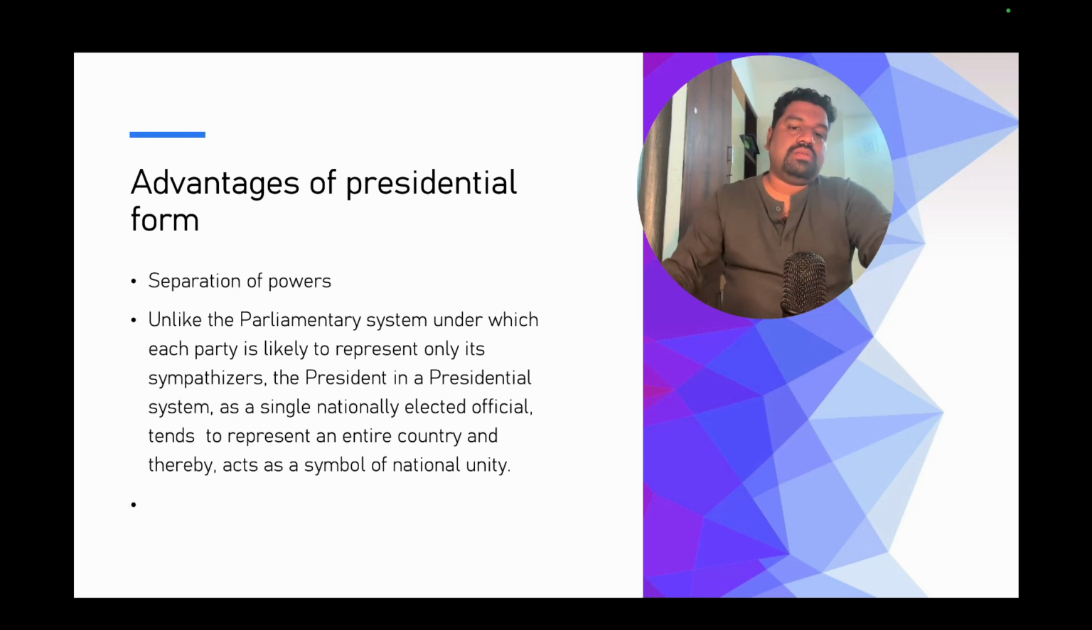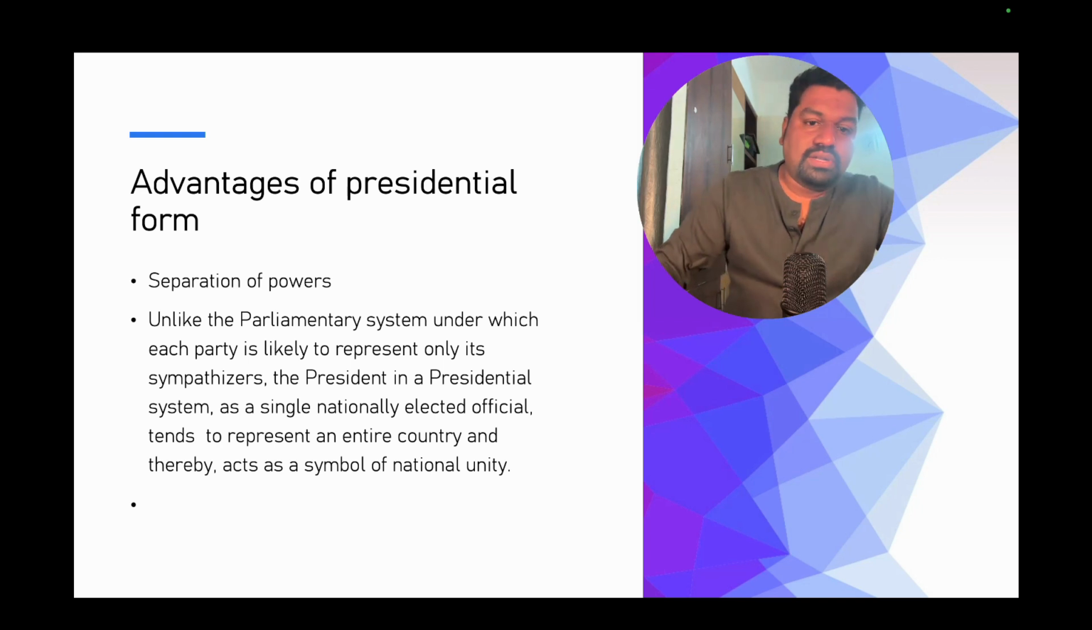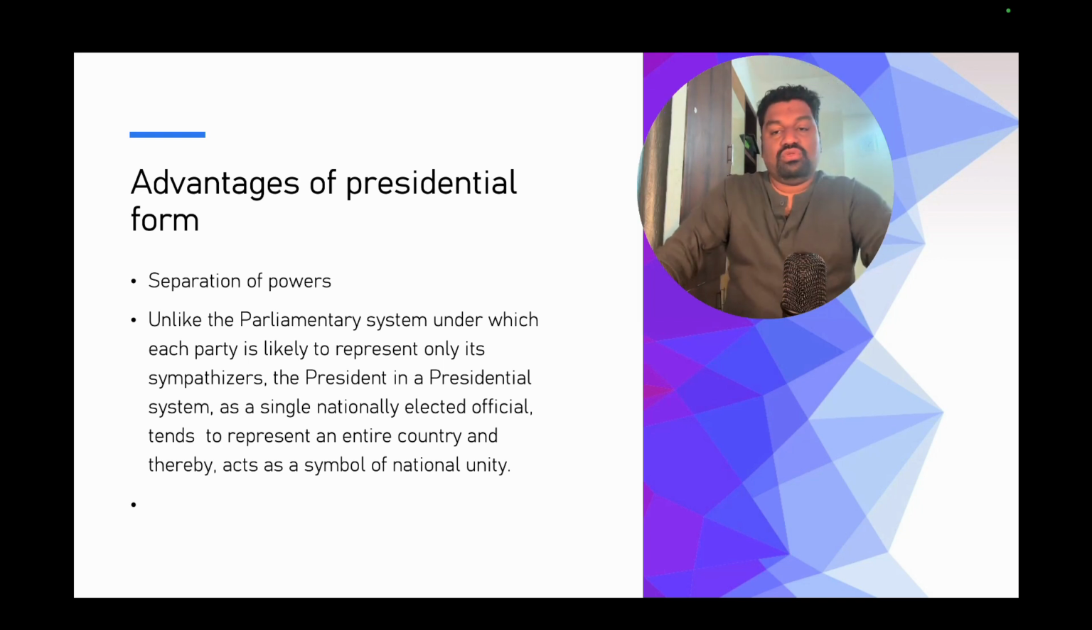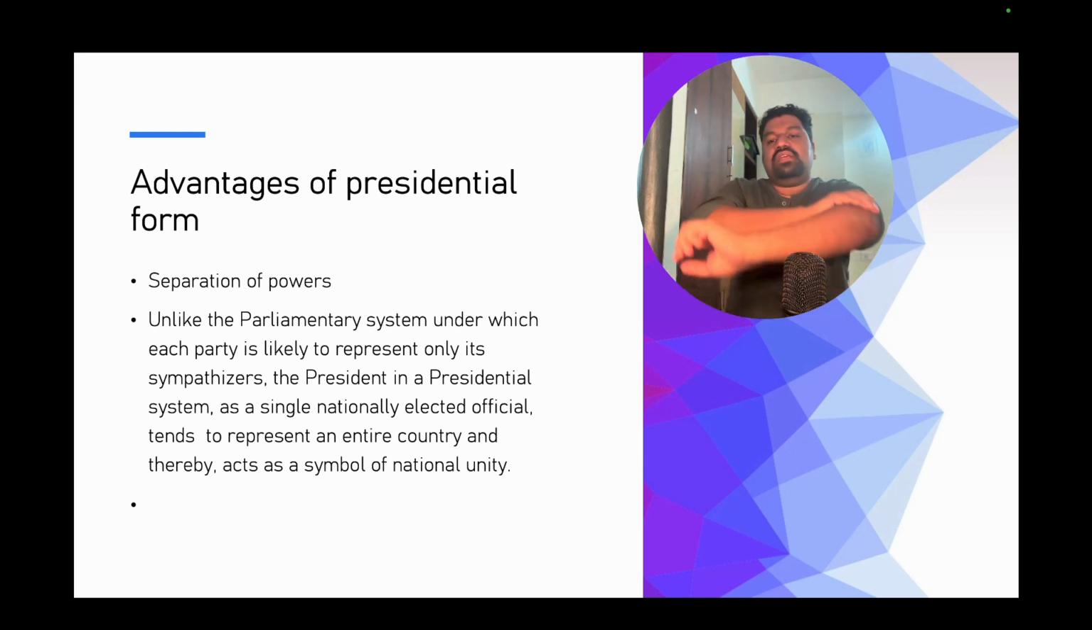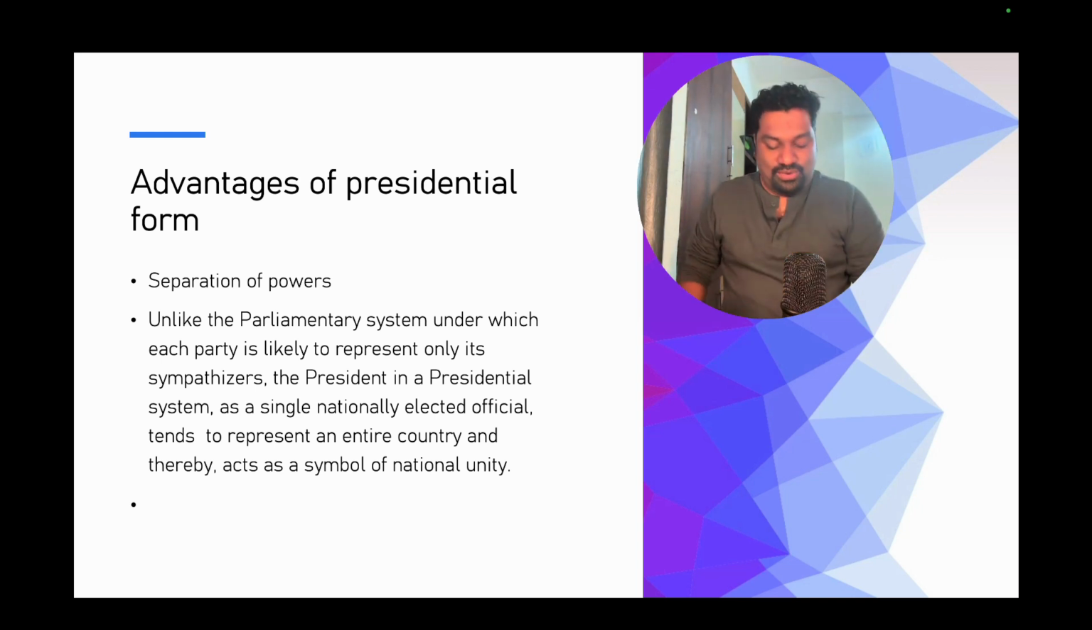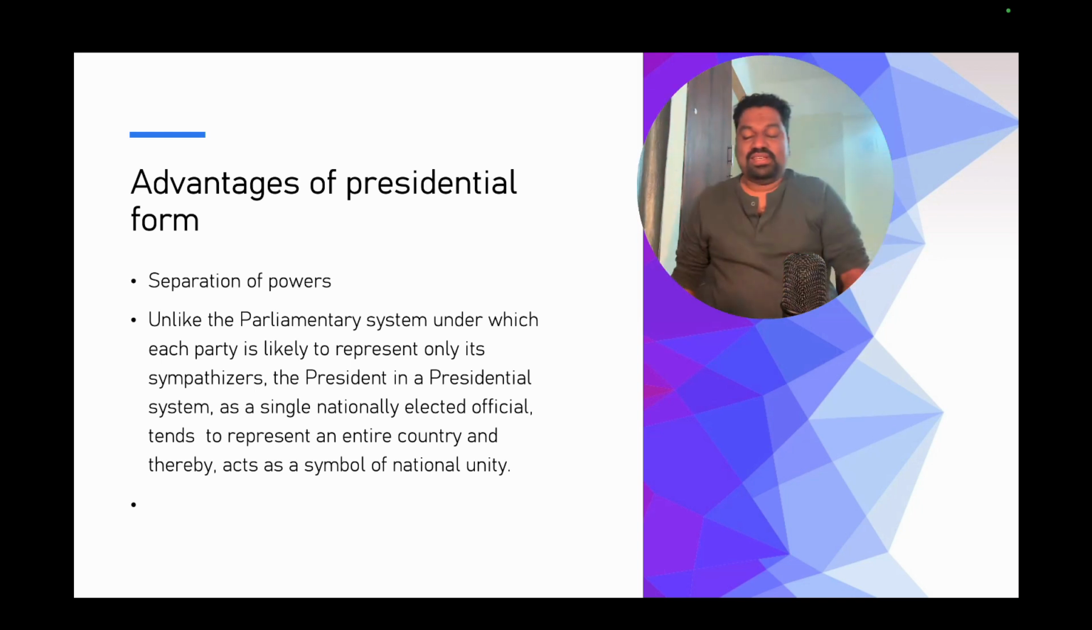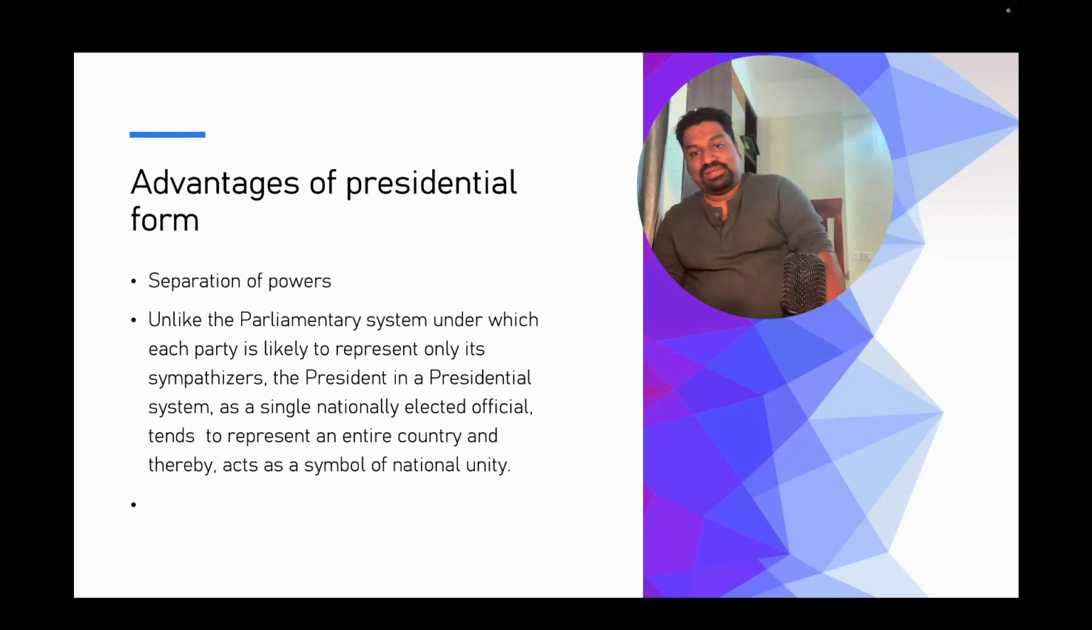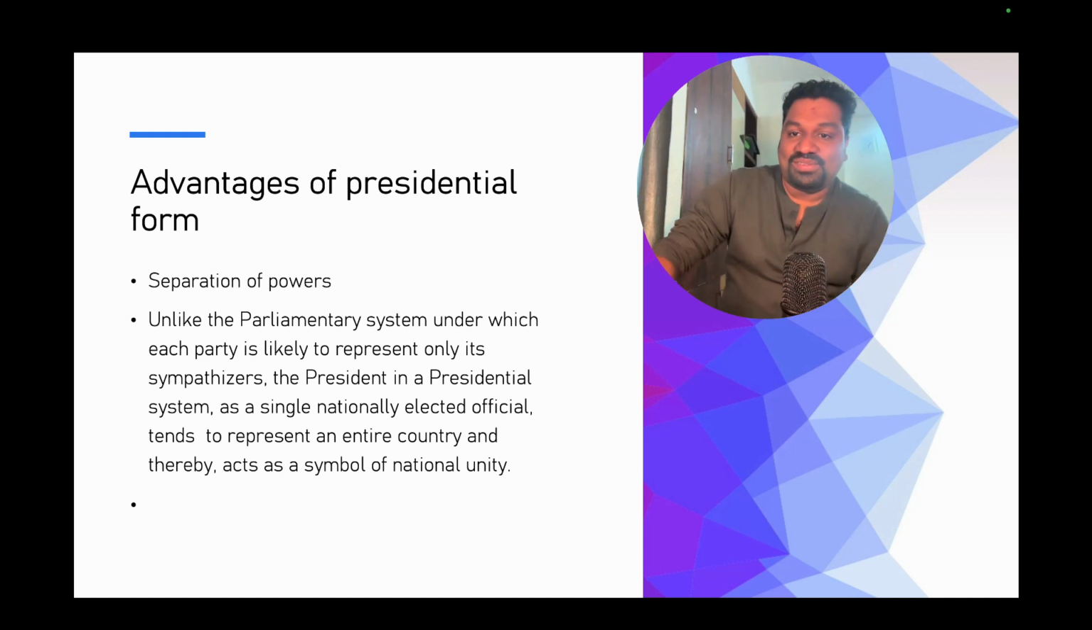Unlike the parliamentary system, under which each party is likely to represent only its own sympathizers, in the presidential system, with a single head, more power is vested in the president. He can select his own cabinet members. He acts single-handedly. That is what we are seeing with Donald Trump. President Donald Trump is acting as the world president because he has unlimited power, though he can also be limited by the legislature in a certain way. I will tell you about that later.